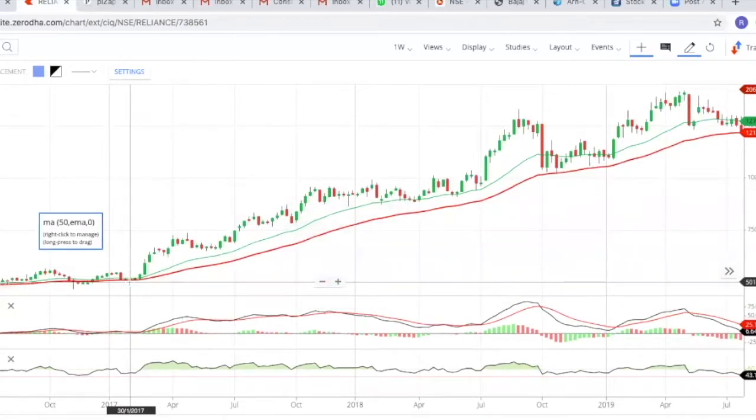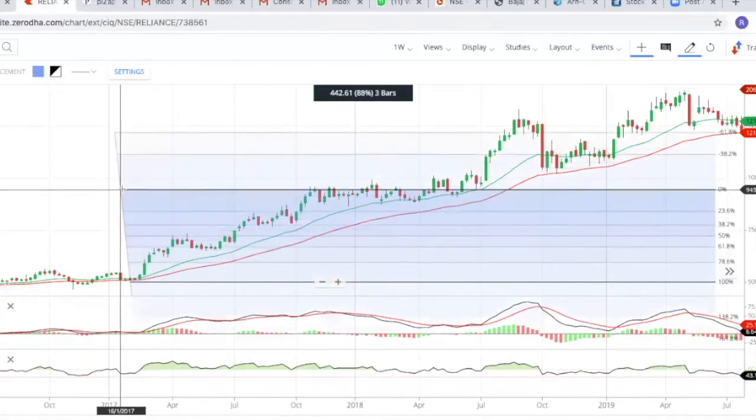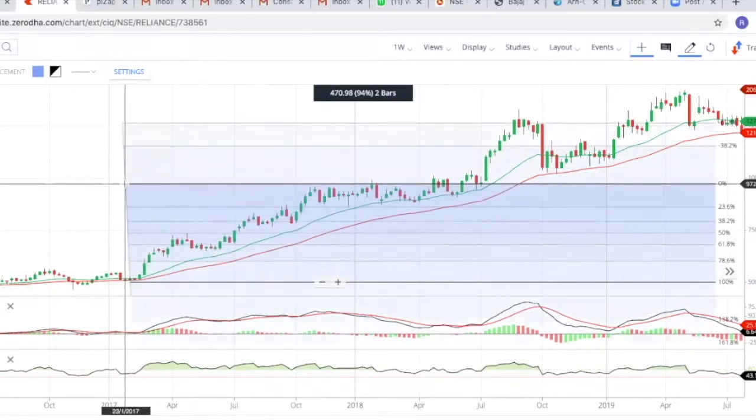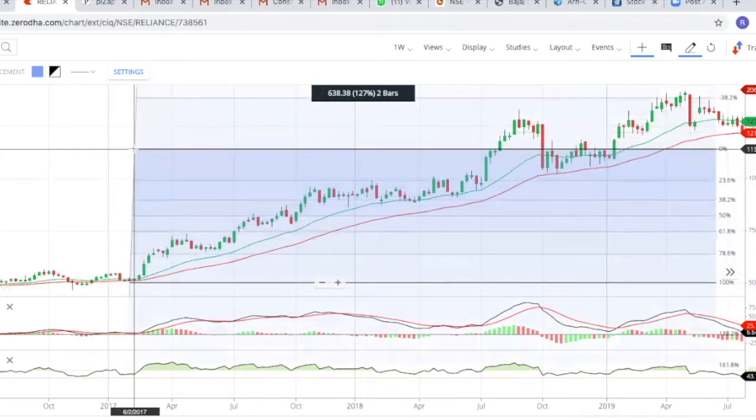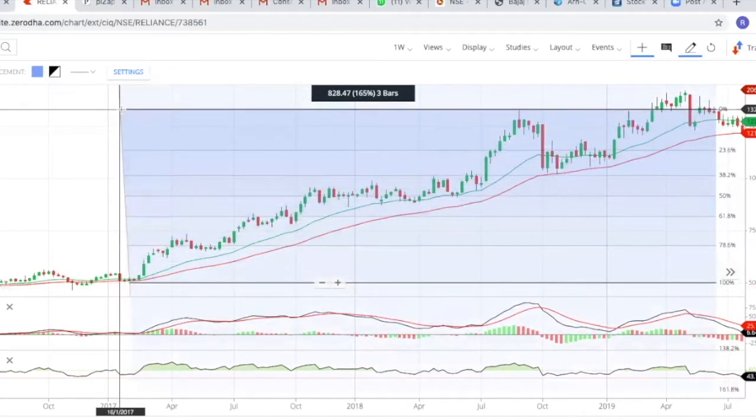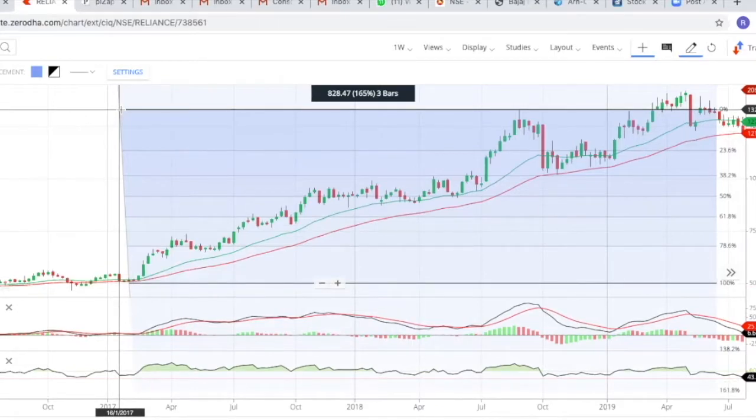Now let's see how exactly it will move forward. Now we can see some bit of corrections over here. You can see the market has touched 23%. You can see 23.6% and it has moved up. Then we have touched the high point over here. Okay, this high point, which is at 1329 rupees. You can see Reliance stock has hit.